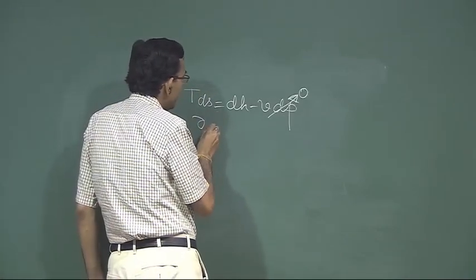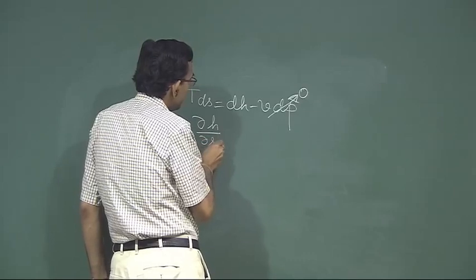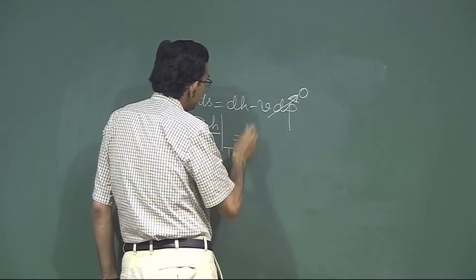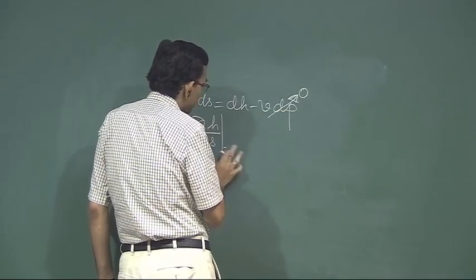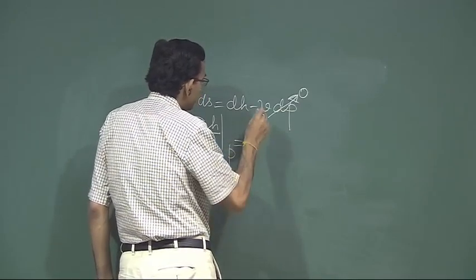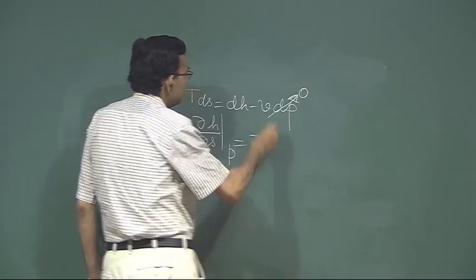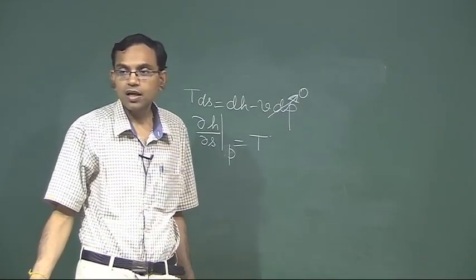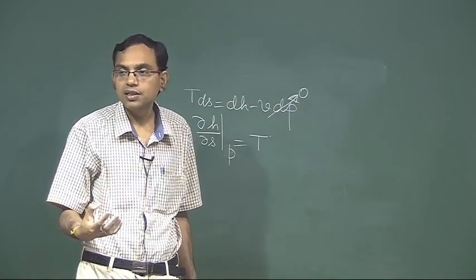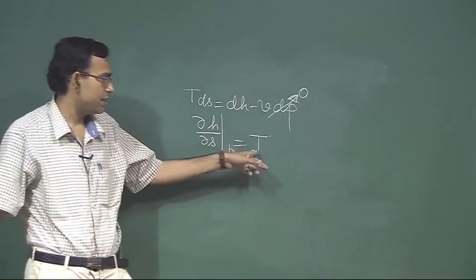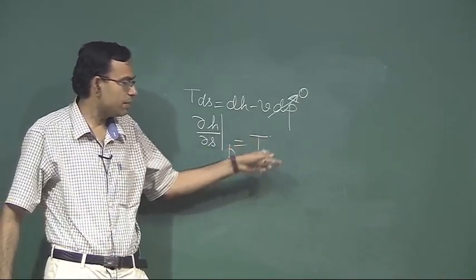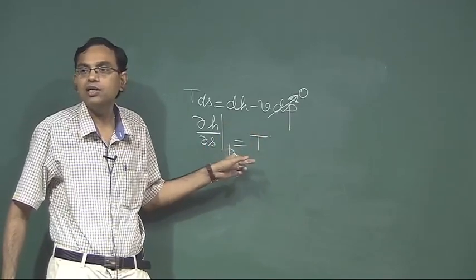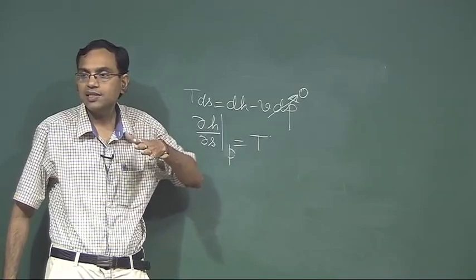So del H del S at constant pressure, and constant pressure here means constant temperature also, is T. So this does not depend on the dryness fraction or quality, it depends only on the absolute temperature. Because the absolute temperature is the same during the phase change process, the slope remains constant during the phase change process. So it is essentially a straight line.